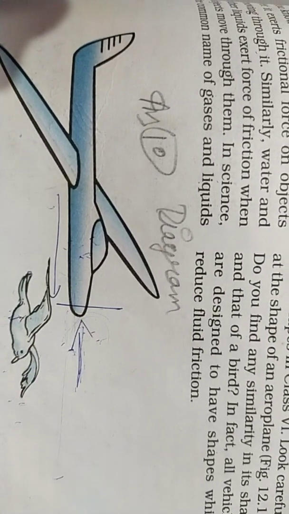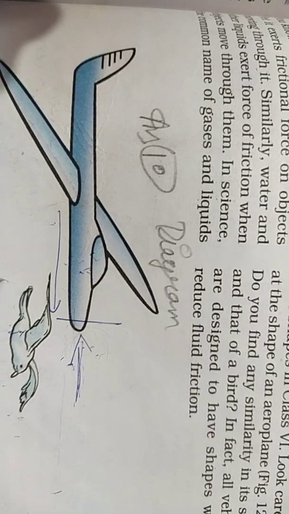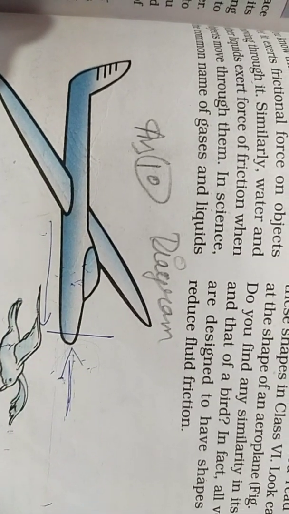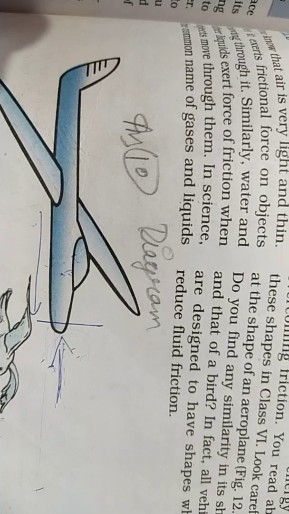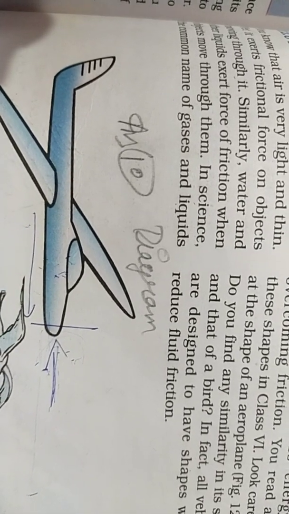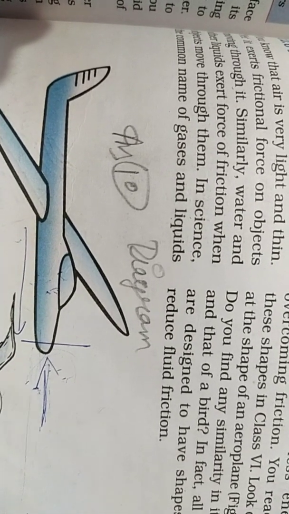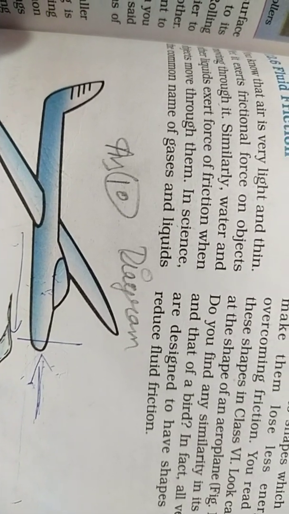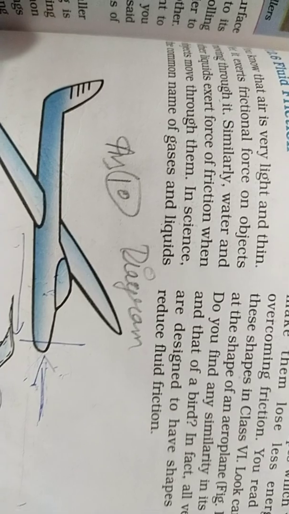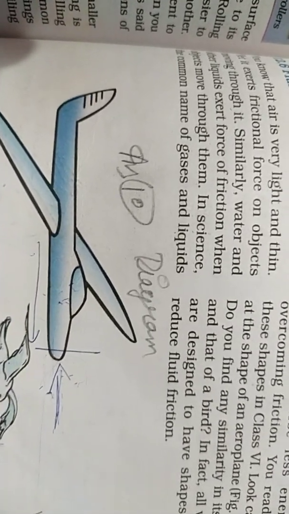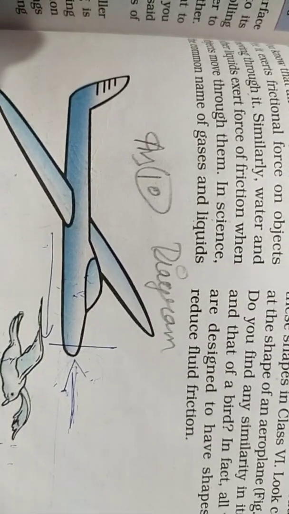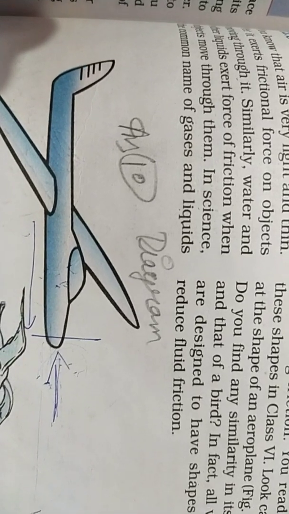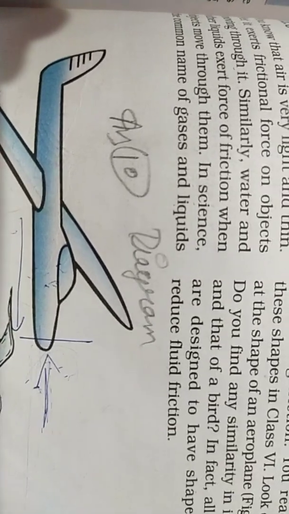This kind of structure is found in all aquatic animals along with the objects present in the air. This type of structure is known as the streamline structure, which is very helpful. This streamline structure always helps the object or the animal to move faster in the air as well as in the water, and it minimizes the resistance of the water and the air.